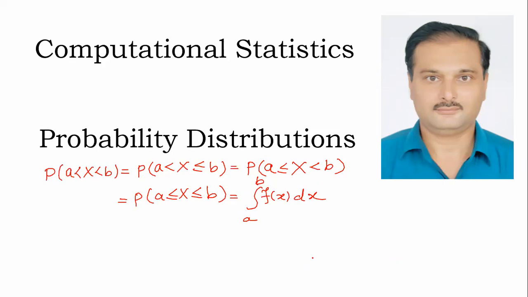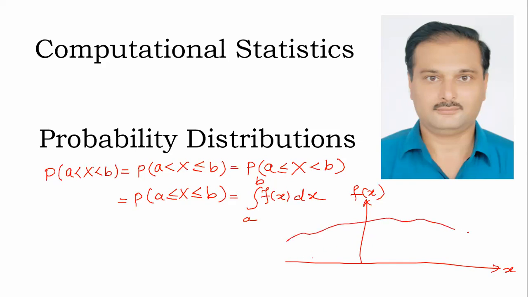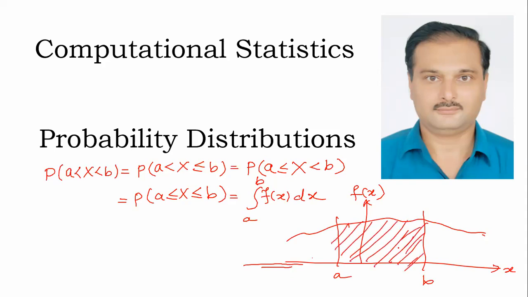The reason is that, see, this is x versus f of x. When x is a continuous random variable, it has some function; sorry, this is the probability density function. A is somewhere here, B is somewhere here. What is the probability that the random variable takes a value between A and B? That is given by the area of this shaded region.